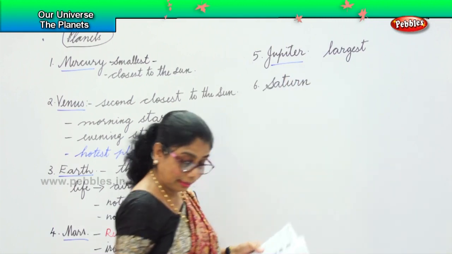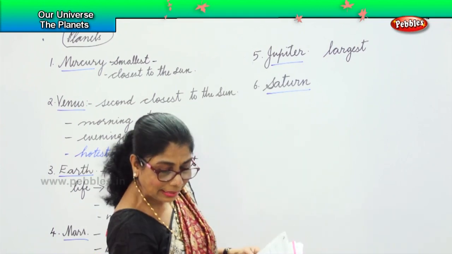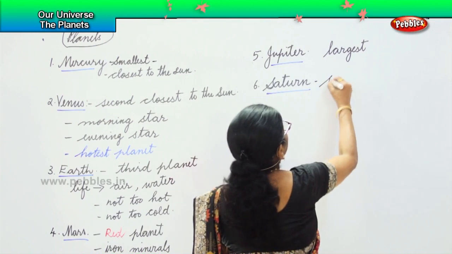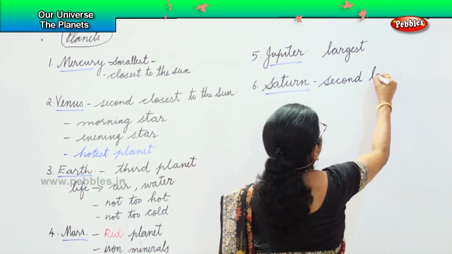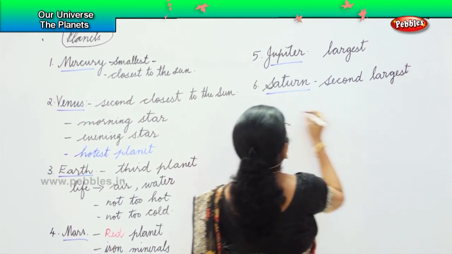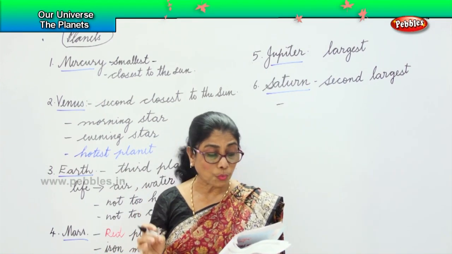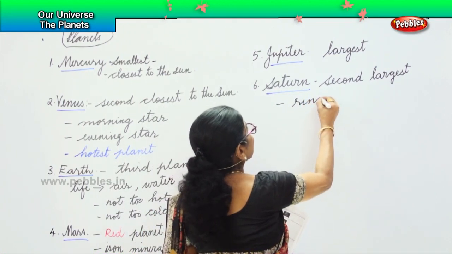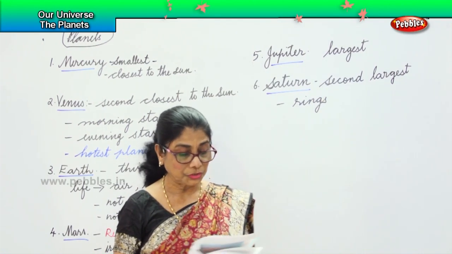Then the next one is Saturn. Saturn is the sixth planet and it is the second largest planet. It is surrounded by ring-like structures. So Saturn has rings around it.